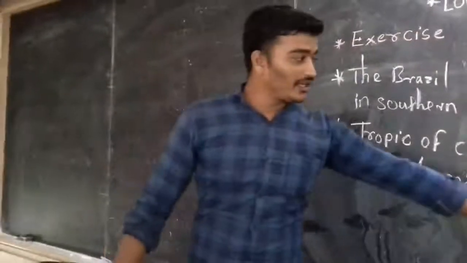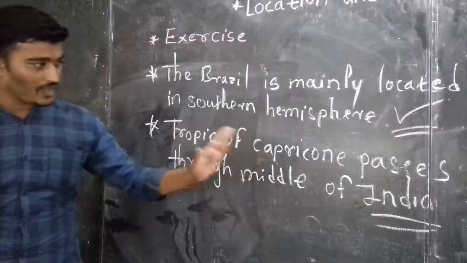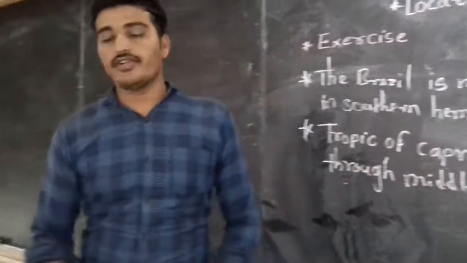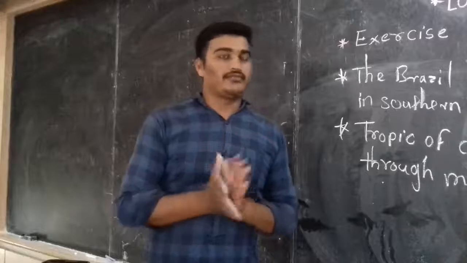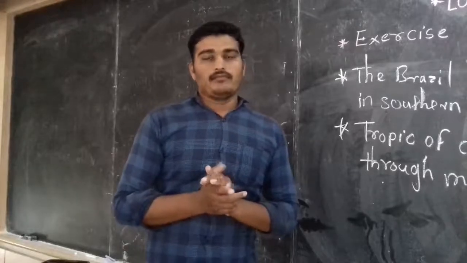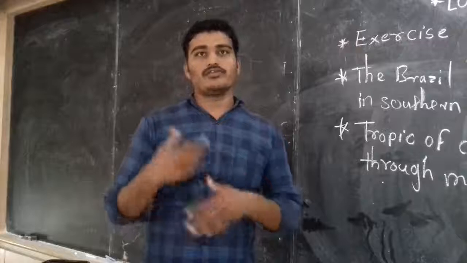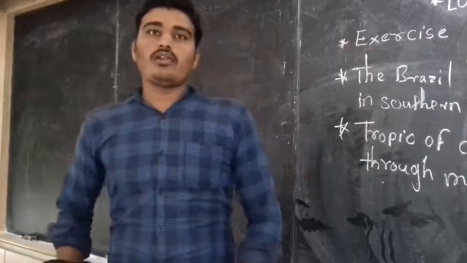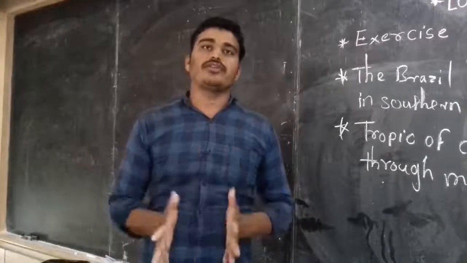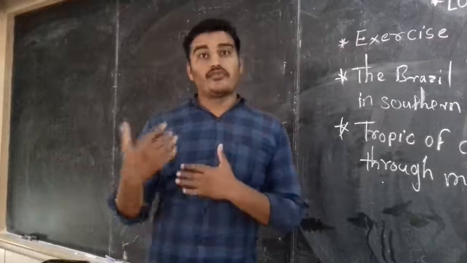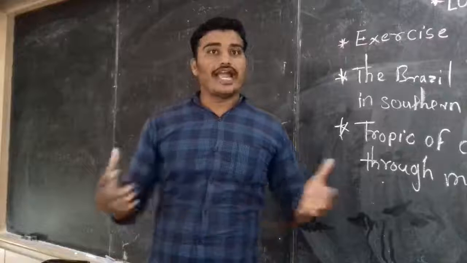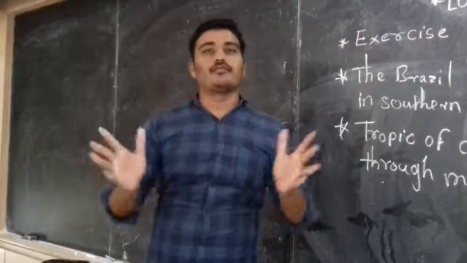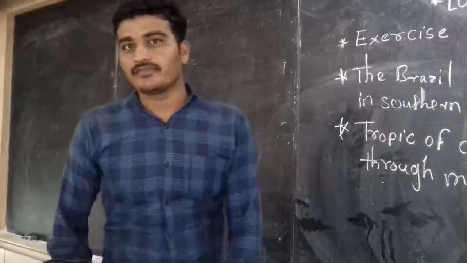Listen here, I told you in the last video that you have to observe the map very carefully. Mainly you have to focus, whenever you read the map, on the exact latitude, longitude, and where the equator line, Tropic of Cancer and Tropic of Capricorn are. Through that you will get the exact location of any particular country.